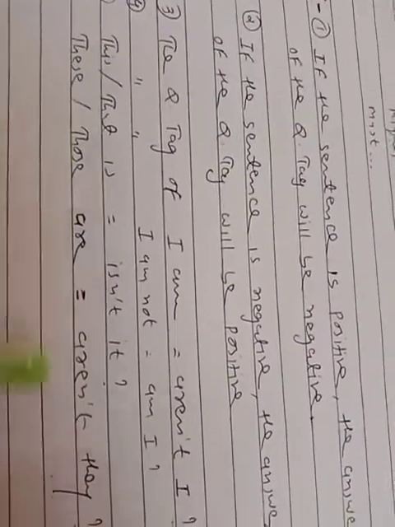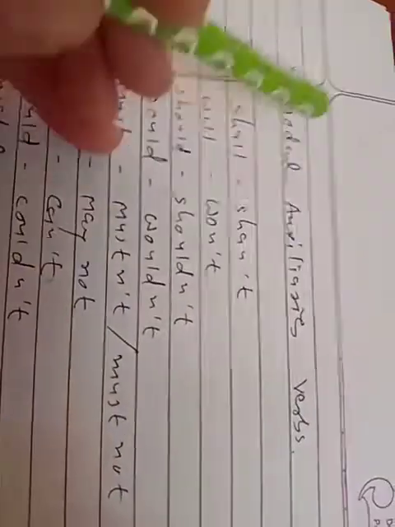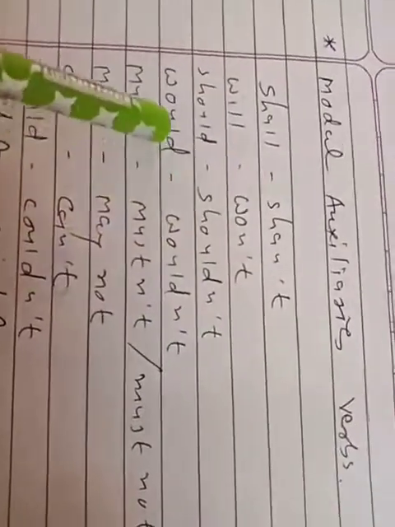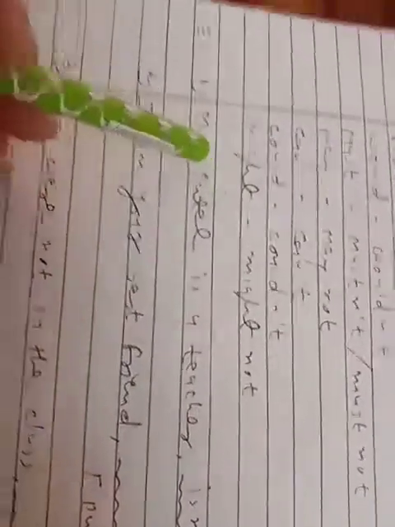Those are, these are, aren't they? Now, dear students, modal auxiliary verbs: shall, shan't; will, won't; should, shouldn't; would, wouldn't; must, mustn't or must not; may, may not; can, can't; could, couldn't; might not.